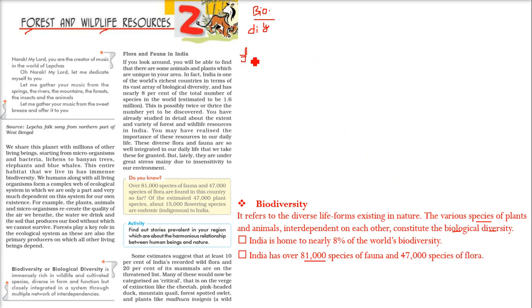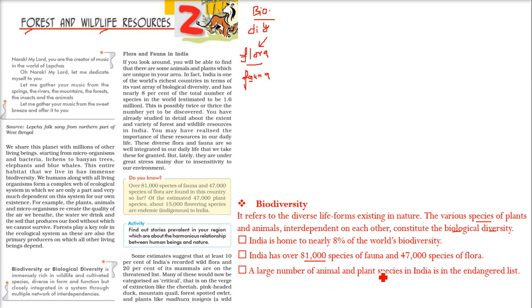Now this flora, you can remember it by the word flower. Flower comes from plants. So you can say that all types of plants, big, small, trees, all come under flora. And when it comes to fauna, you see, A is for animal. You may remember it like this. For all the animals we have, the word fauna is used. So 81,000 species of fauna we have.